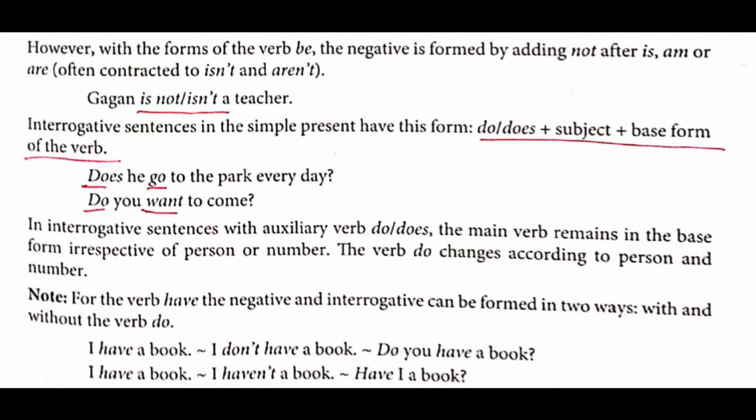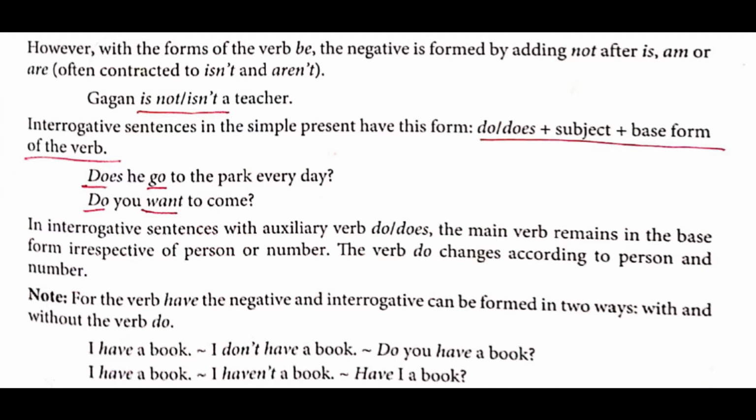In interrogative sentences with auxiliary verb do/does, the main verb remains in the base form irrespective of the person or number. So the main verb, that is go and want, will remain the same. It won't change. The verb do changes according to the person. See, if he is there, then you'll use does. If she is there, you'll use does. But if you is there at the moment, you'll use do. The verb do changes according to person and number.